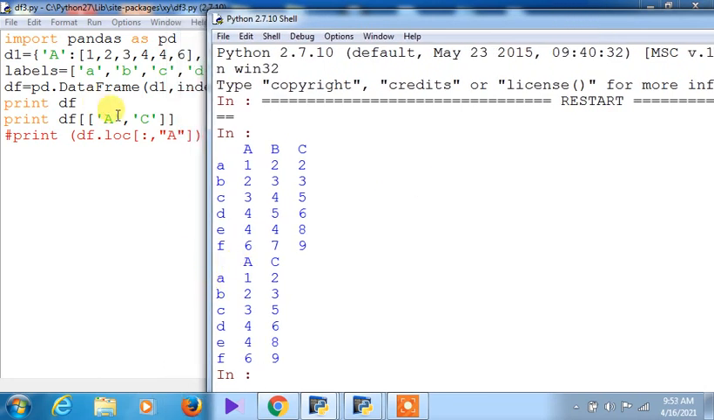So what I have done, I have given only the key from the dictionary, and the data frame has printed it. So A and C has been printed out here, and A B C, this is the entire data frame, you know.